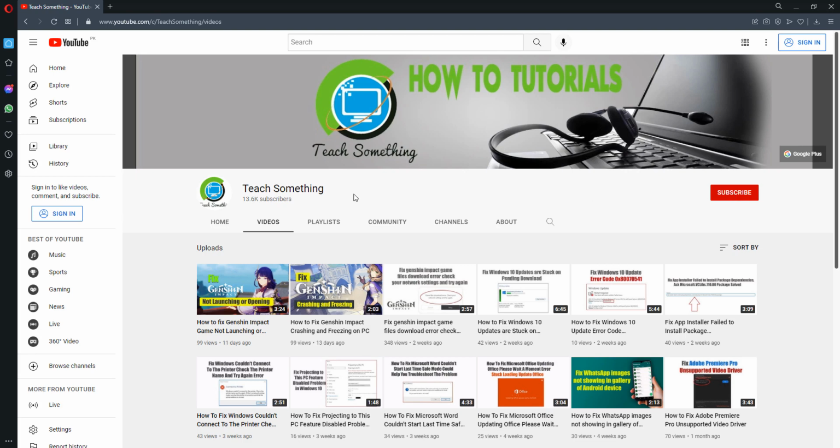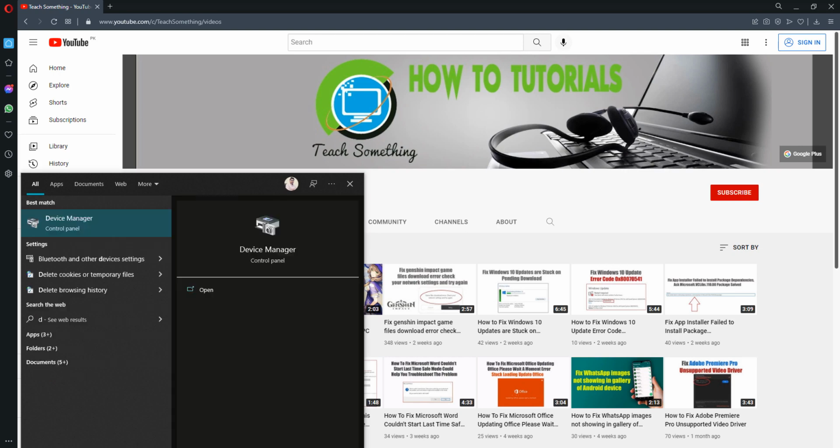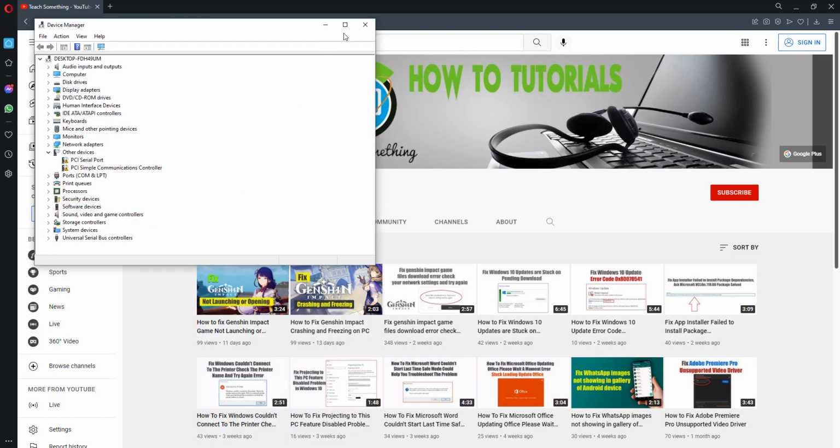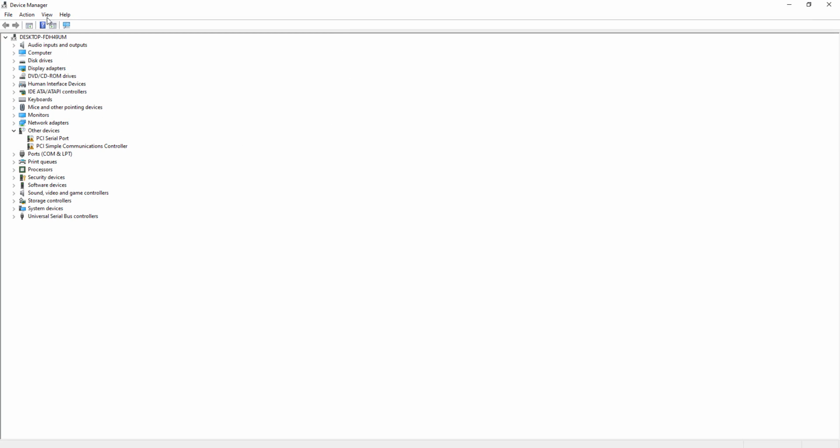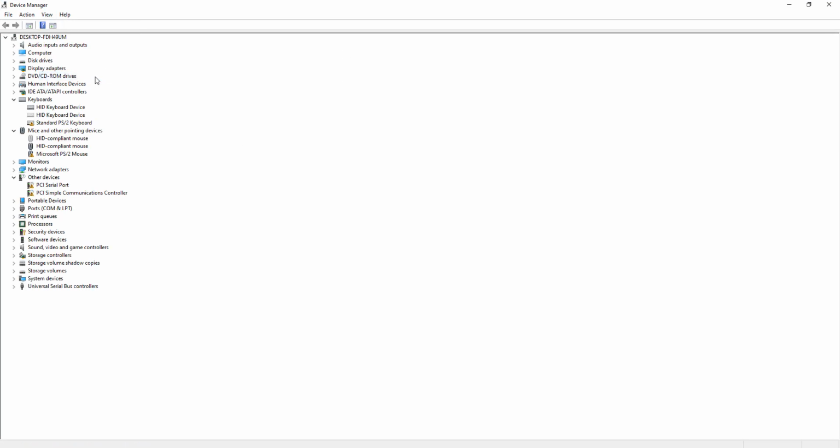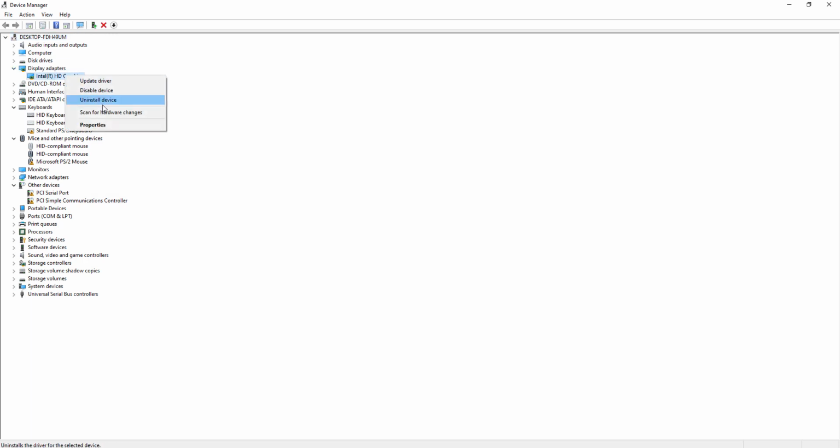Okay guys, first of all go to your search box and type device manager. Open Device Manager, go to View, click on Show hidden devices. After doing this step, go to your display adapter and expand it. After doing this step, uninstall all devices, if installed, one by one in display adapter.